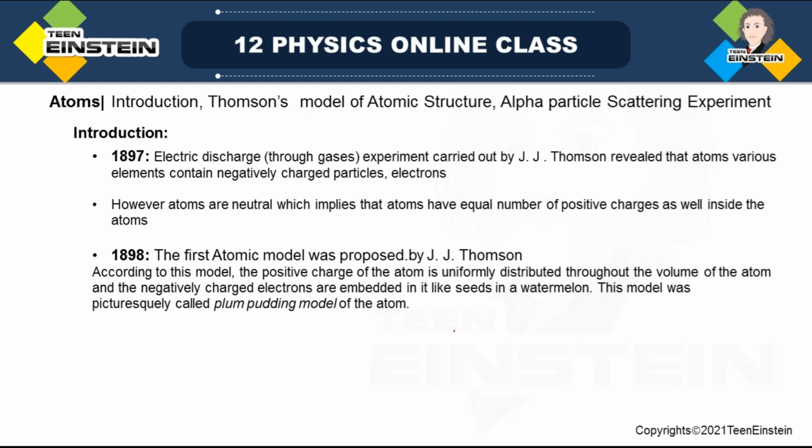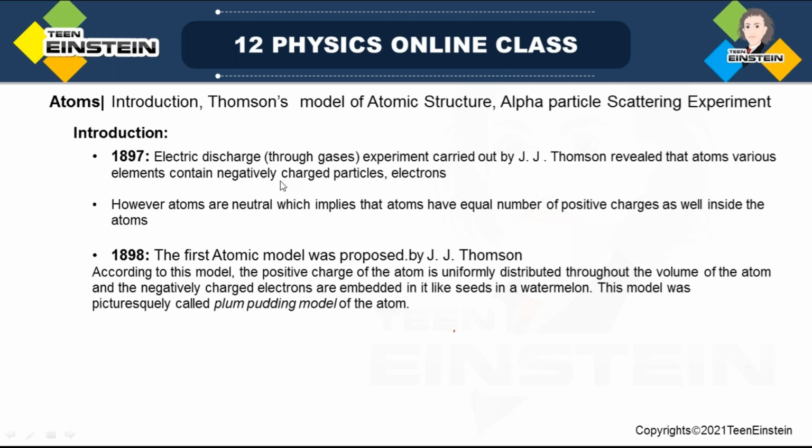So let us start with introduction. By 19th century, actually there were enough evidences to predict the atomic structure or hypothesize the atomic structure. Like in 1897, British physicist J.J. Thomson carried out electric discharge experiment through rare gases, and he discovered